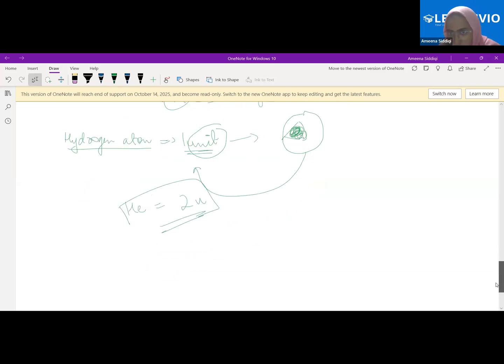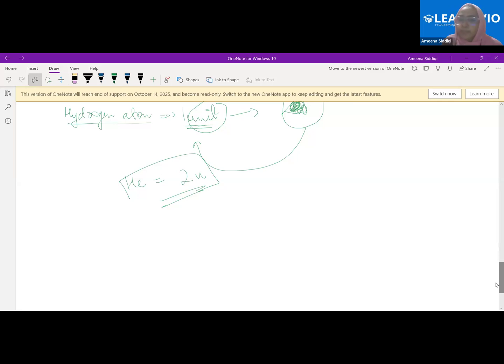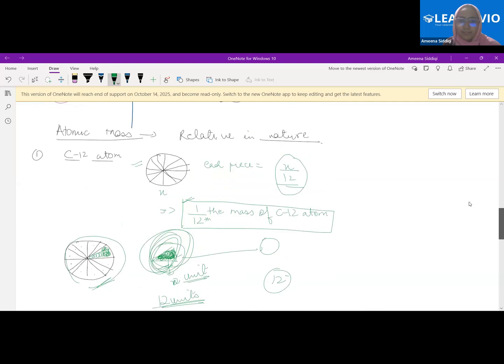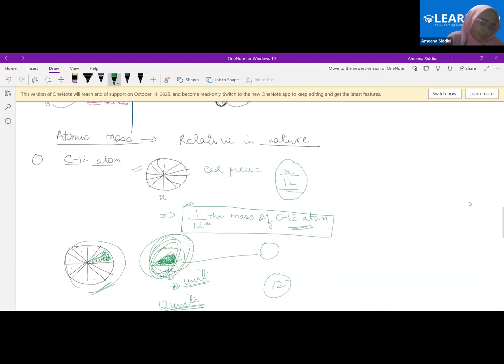It is like 2 times 1/12 of the carbon dioxide's mass. Carbon dioxide? You said carbon dioxide mass. It's the carbon 12 atom's mass. Okay, yes, ma'am.